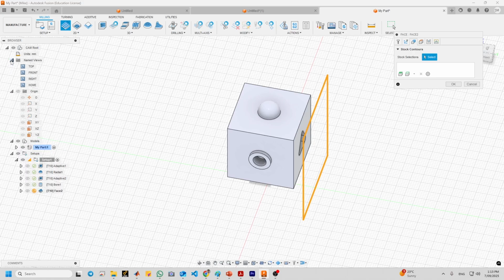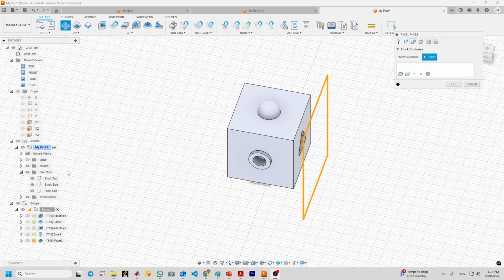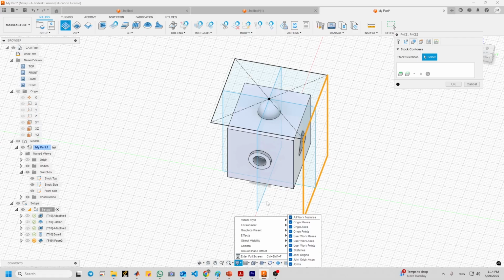Let me open all of this for you. Now also, these are the sketches. I just click on my part. But let me show you something. Visibility. Okay, I need to select this rectangle.